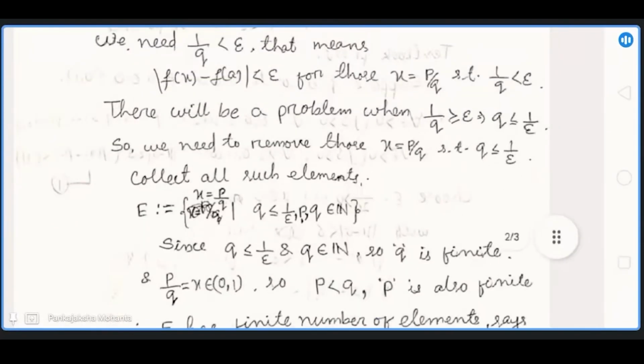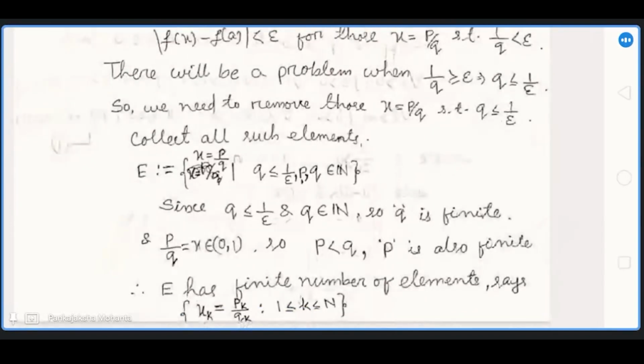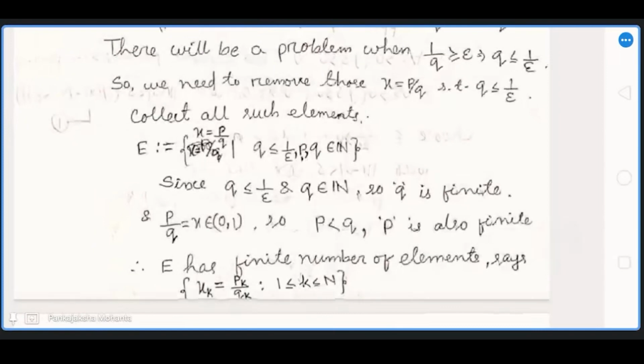Since q is less than or equal to 1 by epsilon and q is a natural number, q has a finite number of choices. And p by q belongs to (0,1), which means p is strictly less than q. Since q has finite number of choices, p also has finite number of choices. That means p by q has finite numbers, so E has finite number of elements.